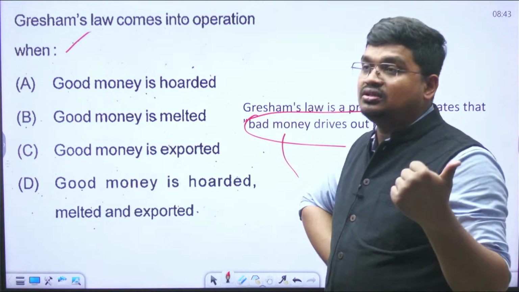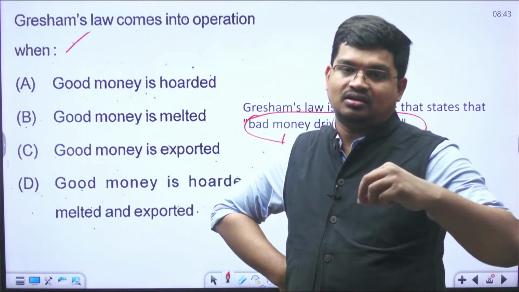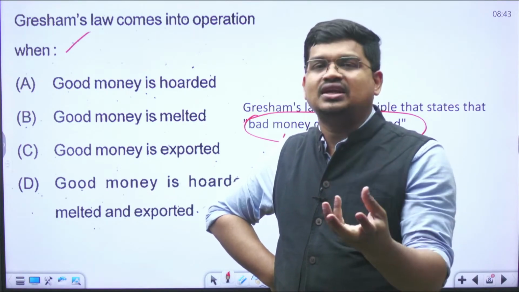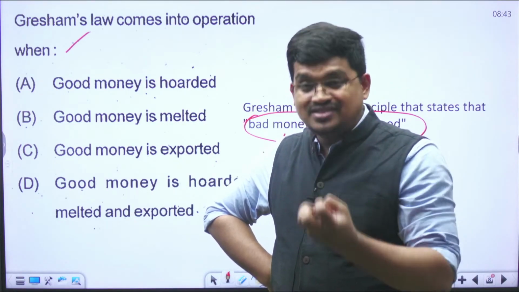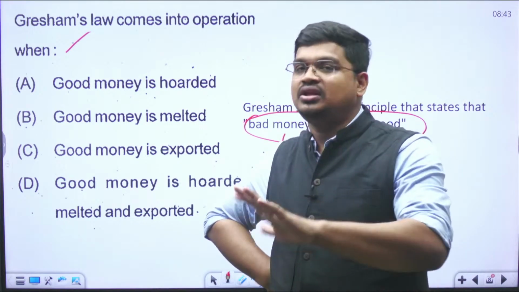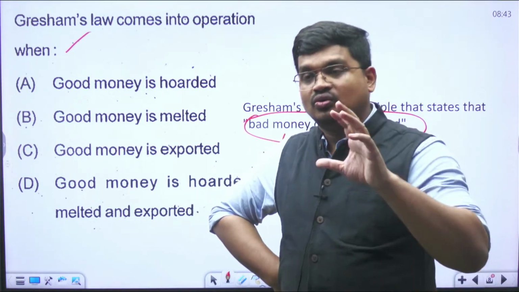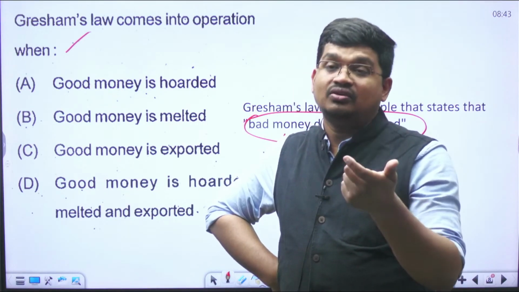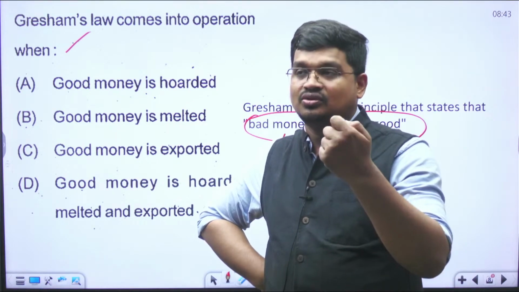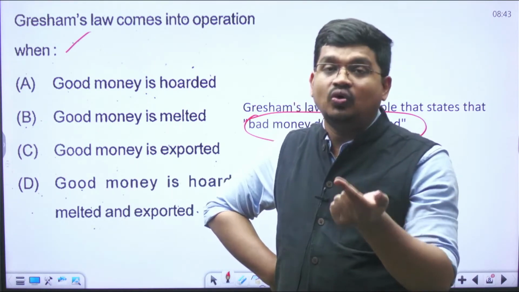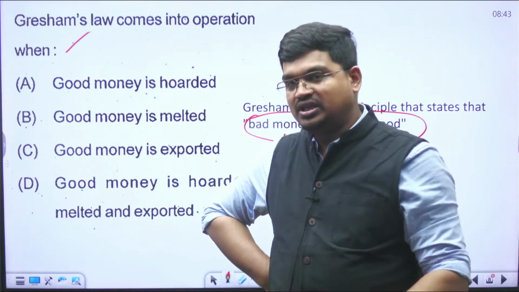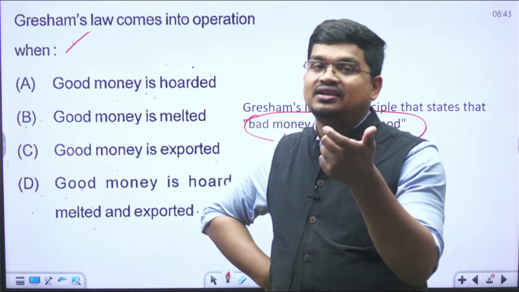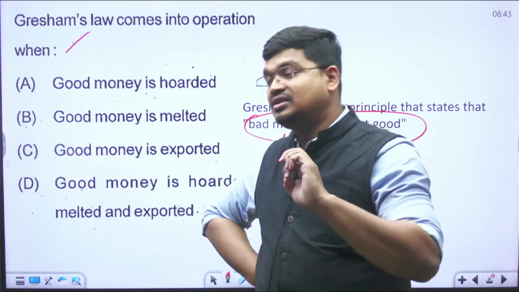Bad money is the money which is created or minted, let's say, as present day currency. The coins we see now, we consider as bad money. Good money is the same kind of coin which can be manufactured with the help of precious metals. Precious metals are gold and silver. So what do people generally do? The precious metal has an internal value.